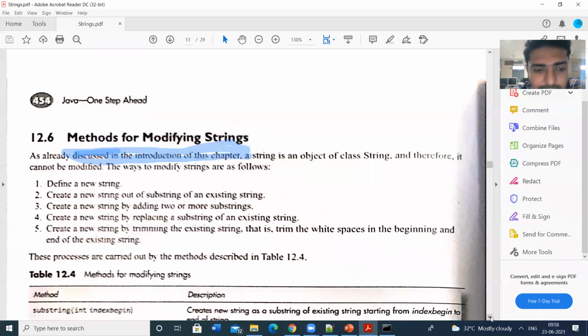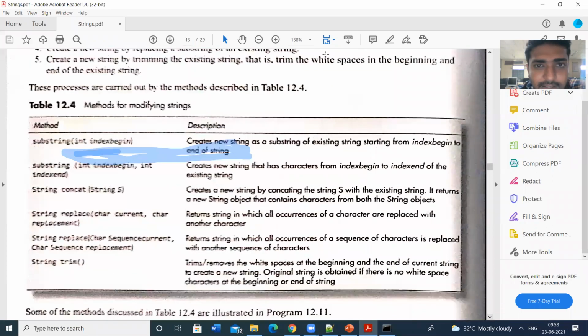We have some methods. Those methods are substring. We cannot directly modify the string, but we can use the substring method. Next, concat, string concatenation. We can combine two strings by using concat. We can also use the replace method. For example, A is replaced with B, C is replaced with N. Like that, we can replace the characters.